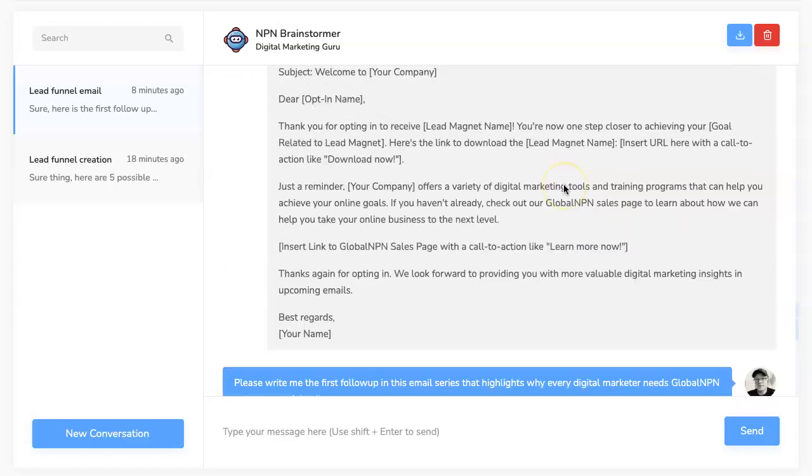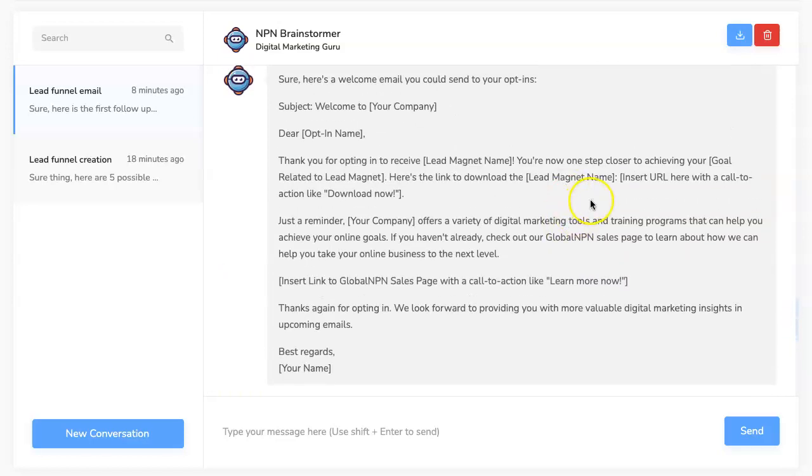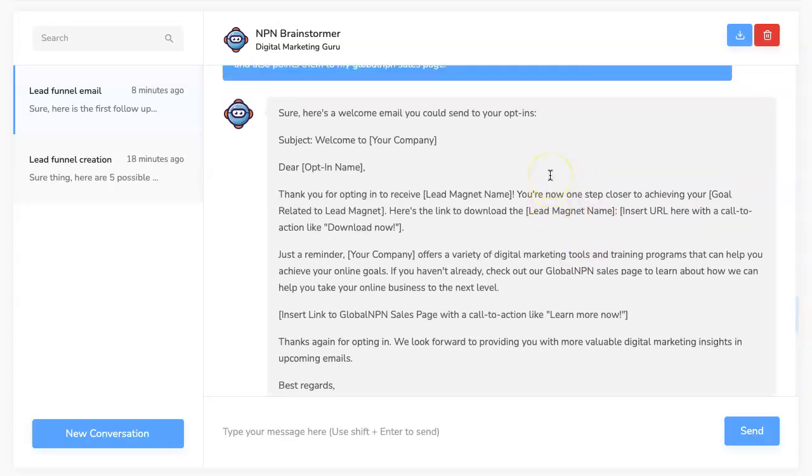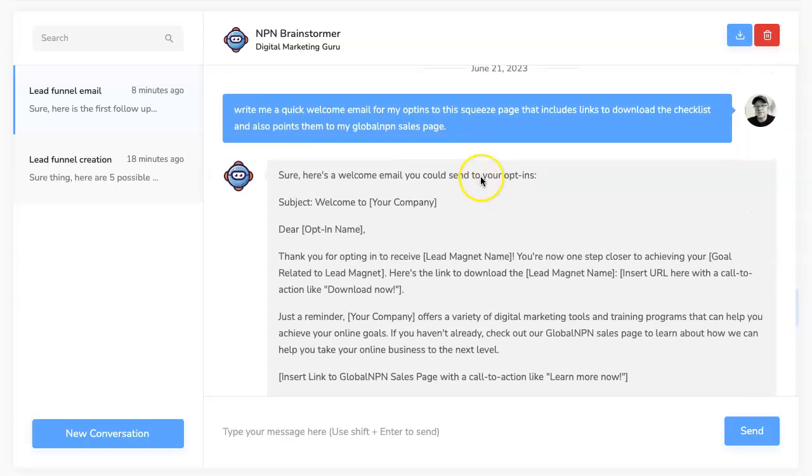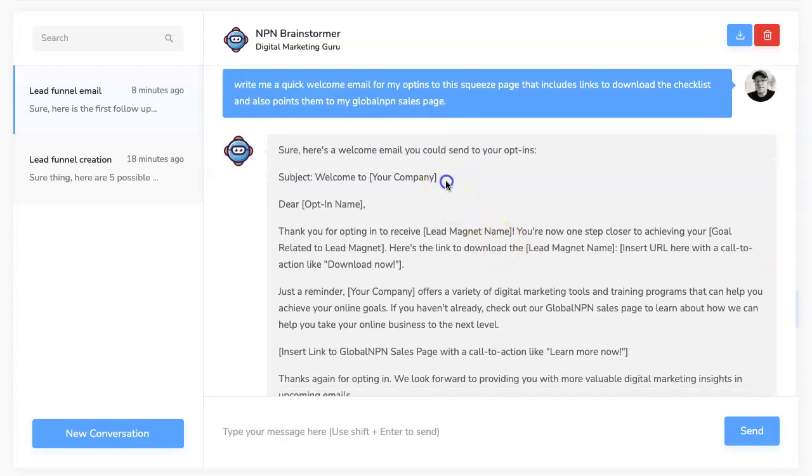But this is essentially how you can use our NPNBrainstorm AI suite to get the process down and get content for your process, right? At the beginning, we asked it, what do I do? What am I supposed to do to make sales here? And it told me to create this type of a lead funnel with daily follow-ups. I got some information on how to create a lead magnet, what kind of lead magnet I should create. And then I said, well, create me this lead magnet, right? And we went through that, got all the content for the checklist, and we got some headlines for our squeeze page and some sub-headlines. And now we got started on writing some emails, right?